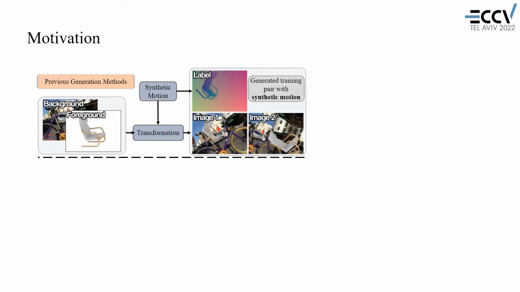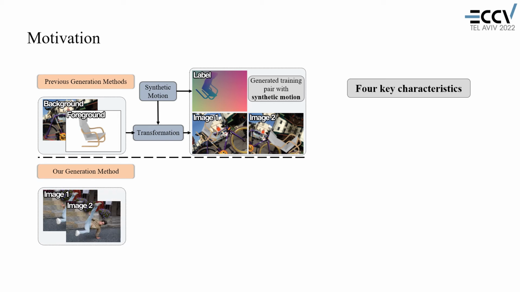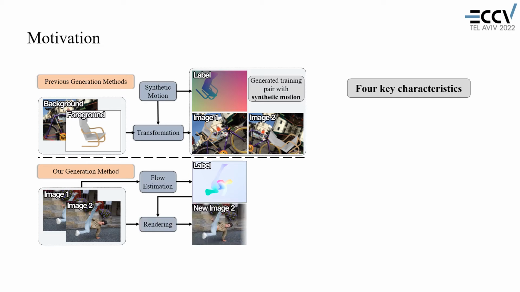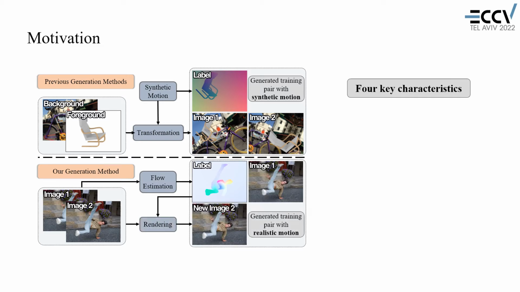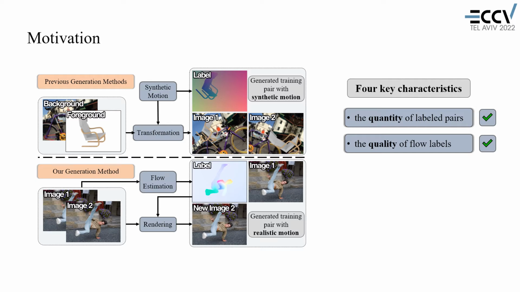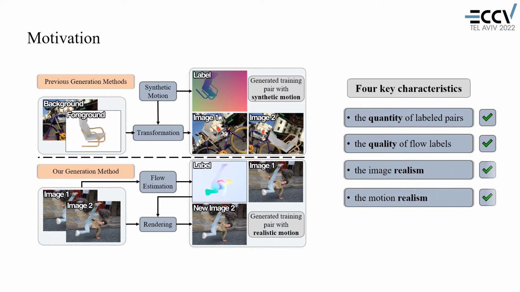Different from previous methods, we propose to construct training pairs from the real-world video sequence. We estimate optical flow between 2 frames as the training label and synthesize a new image 2, so that the optical flow can be used as accurate label for image 1 and the new image 2. Then we use an EM-based framework to refine the generated samples to satisfy the realism criteria.